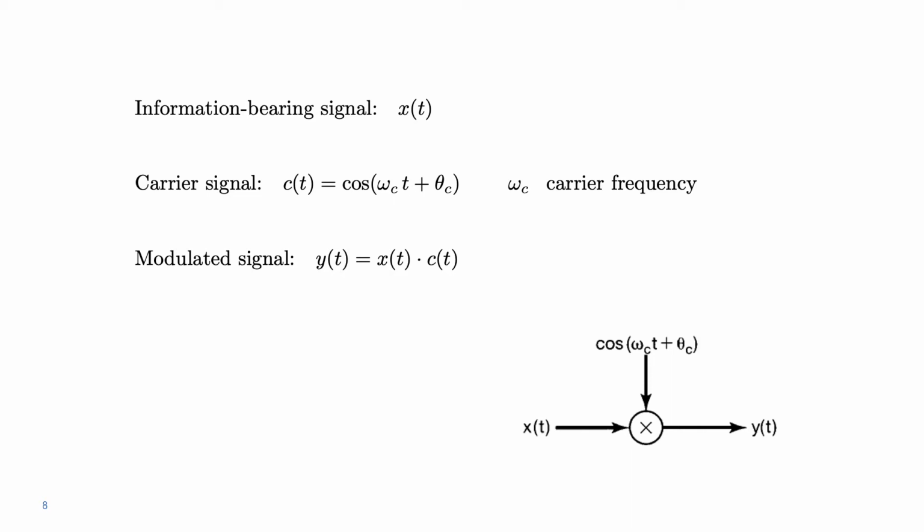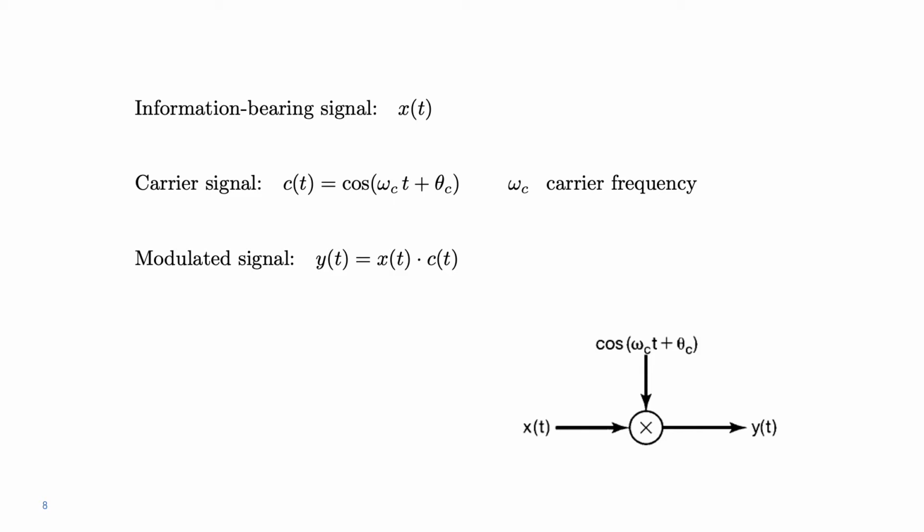Omega_c is what we call the carrier frequency. We'll see that omega_c is the frequency at which our information bearing signal will be shifted. So it's usually a very high frequency. The modulated signal y(t) is obtained as the product between x(t) and c(t), a simple product in time.